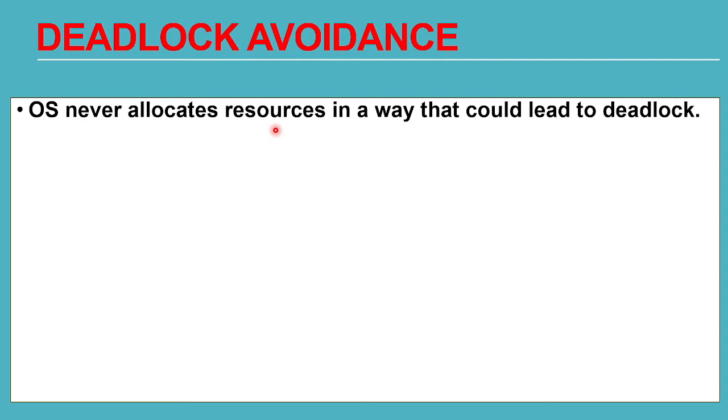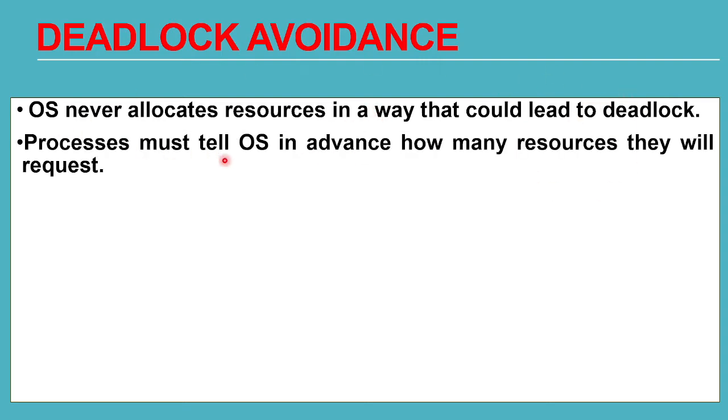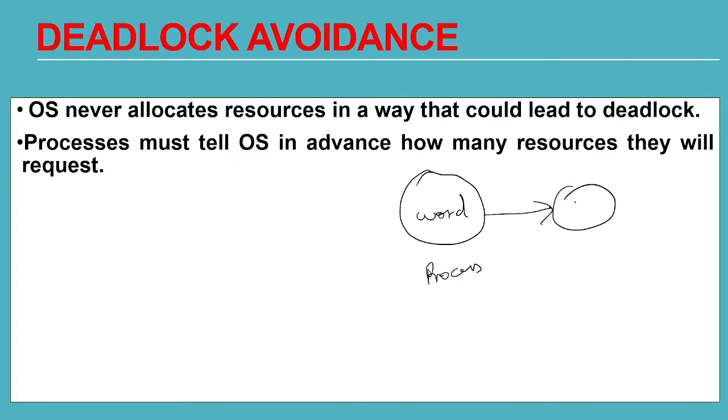So the OS never allocates resources in a way that could lead to a deadlock. Processes must tell the OS in advance how many resources they will request. Suppose there is a process Word running on my computer, a Microsoft Word process, and it tells the OS that it needs 4 resources. So the OS has to make arrangements in advance for these 4 resources for Word.